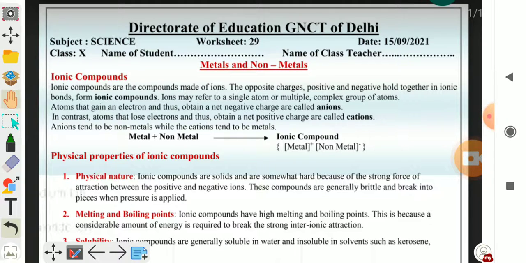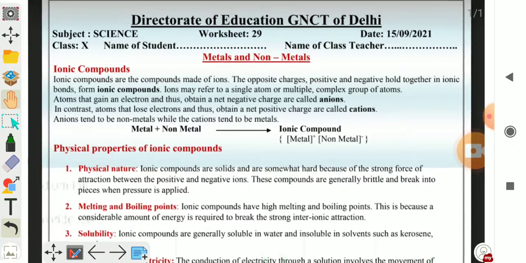Ionic compounds are the compounds made of ions. So compounds which are made up of ions are called ionic compounds. The opposite charges, positive and negative, hold together in an ionic bond to form ionic compounds. Ions may refer to a single atom or a complex group of atoms.